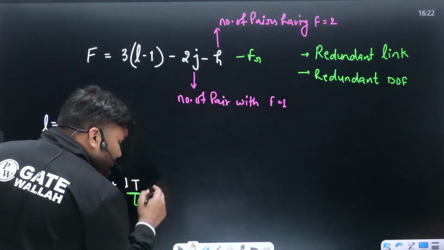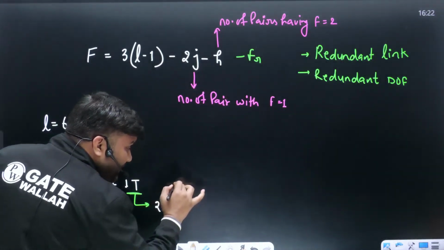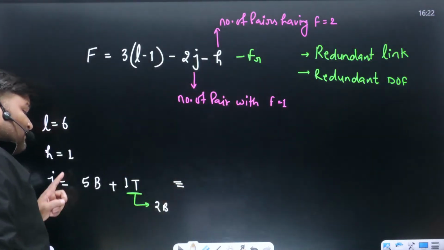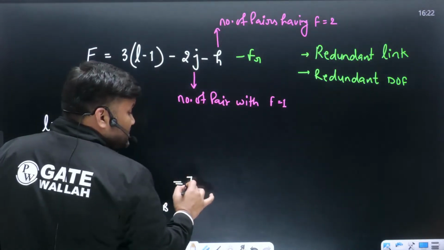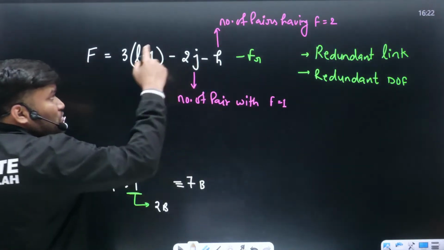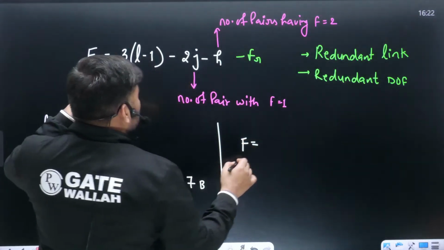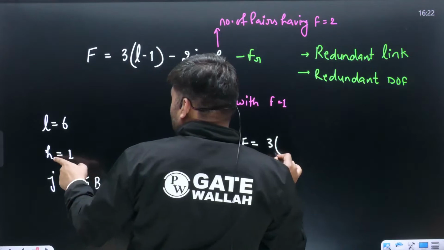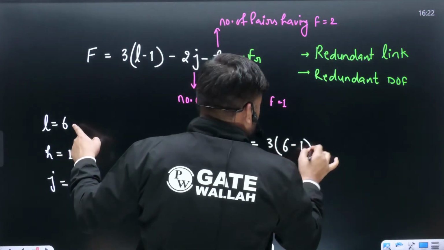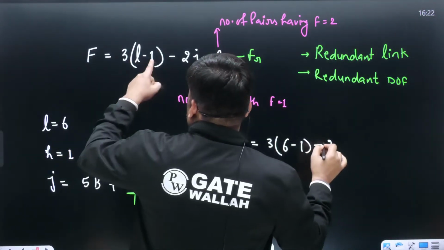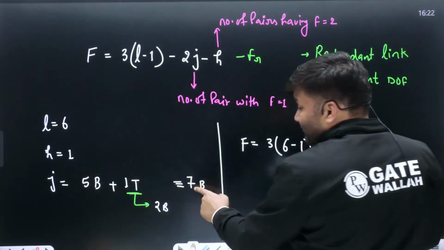Write it here. One ternary is equivalent to two binaries. So effective number of binaries, how many are there? 5 binary plus 2 binary, there are total 7 binary joints. Put down these values here. Can I write? Degree of freedom is going to be how much? Degree of freedom F is equal to 3 times (L minus 1) minus 2J. L is 6. J is how much, beta? The value of J we have taken as 7,